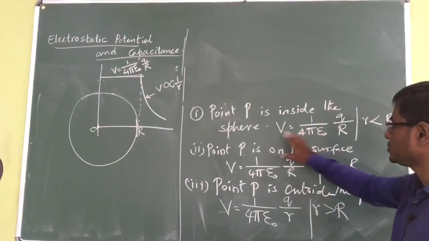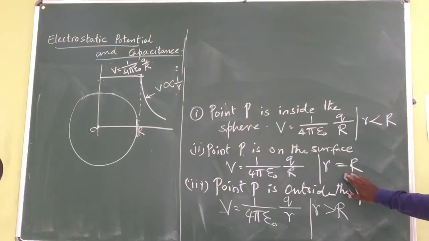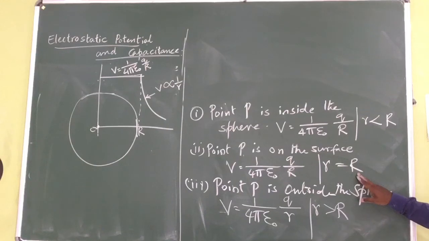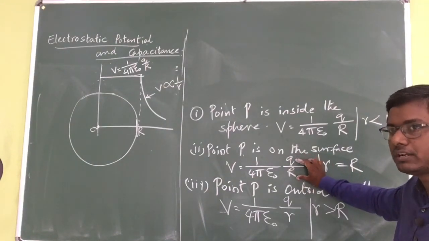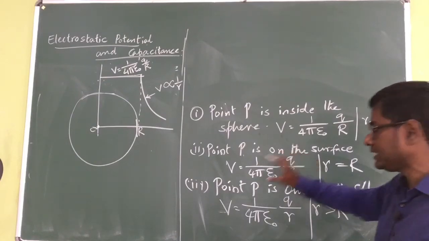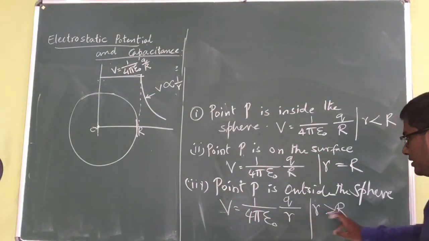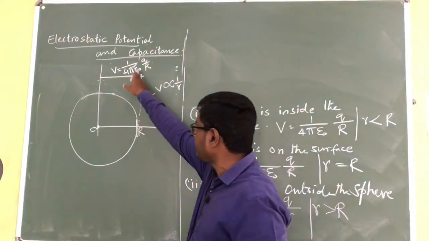That means potential is constant inside the sphere. If the point goes to the surface, r becomes equal to R, and here also these terms remain constant. But in the third case, as small r becomes greater than capital R, the graph goes down.